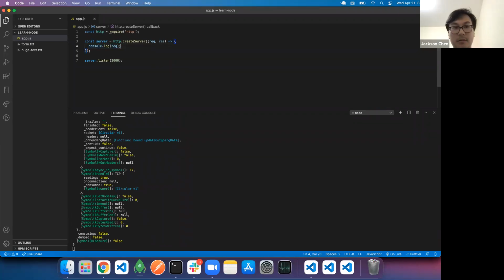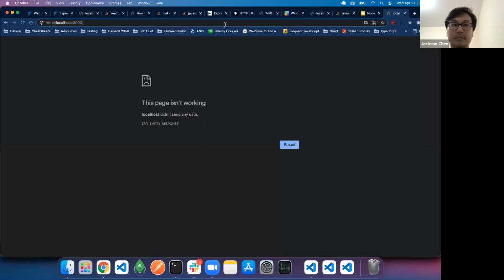We can do quite a few things. One thing we like doing is checking the URL. The request object actually has a URL that we can check. We can even check the method as well, so it could be something like .method. We can console log these so we can see what the URL is. Let's test this out.